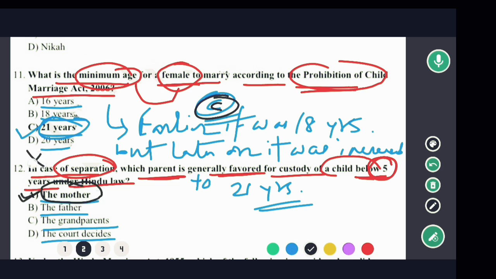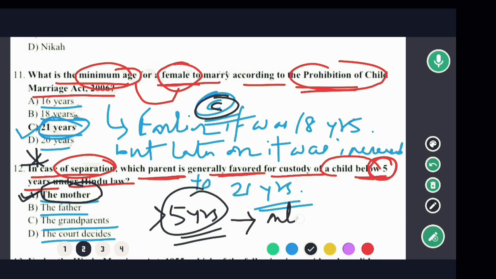That means this is a very important question. That means अगर एक child का एज 5 साल से ज़्यादा है, then it will be decided by the court. Okay, but if less than 5 years, then the custody of the child will be given to the only mother. Okay, only mother. ठीक है, अगर 5 साल से नीचे है देन उसका कस्टडी सिर्फ मदर के पास ही जाएगा।